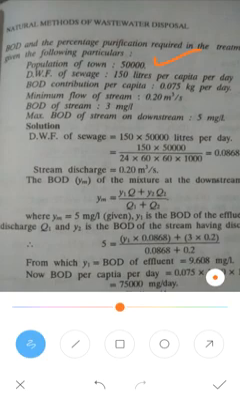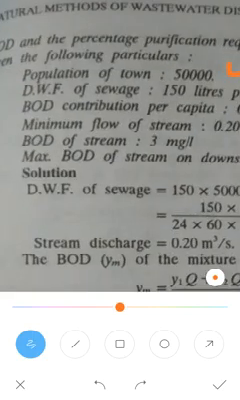The dry weather flow, DWF, of the sewage is nothing but dry weather flow. WWF is nothing but wet weather flow. So you have to remember, DWF means dry weather flow. The dry weather flow is 150 liters per capita per day.